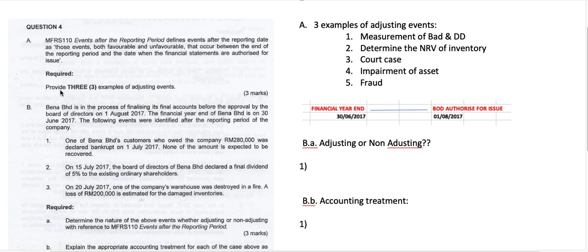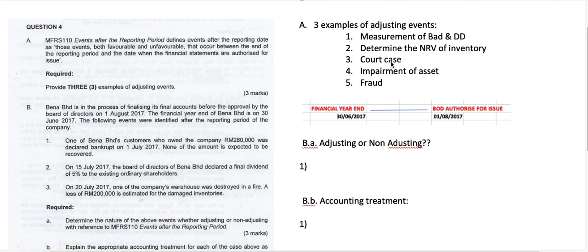So you are required to provide 3 examples of adjusting events. Remember, adjusting events are those events that provide further evidence of items that existed in the financial statements of that year. The example could be the measurement of bad and doubtful debt, because it relates to the accounts receivable in the financial statements. The changes in the net realizable value of inventory will affect the inventory and the net profit that you reported in your financial statements.